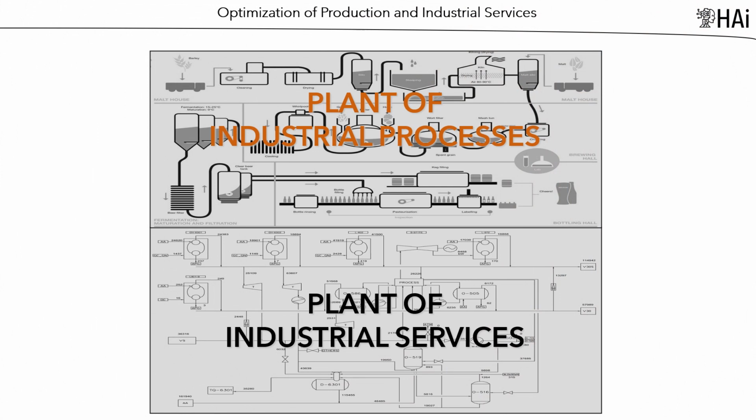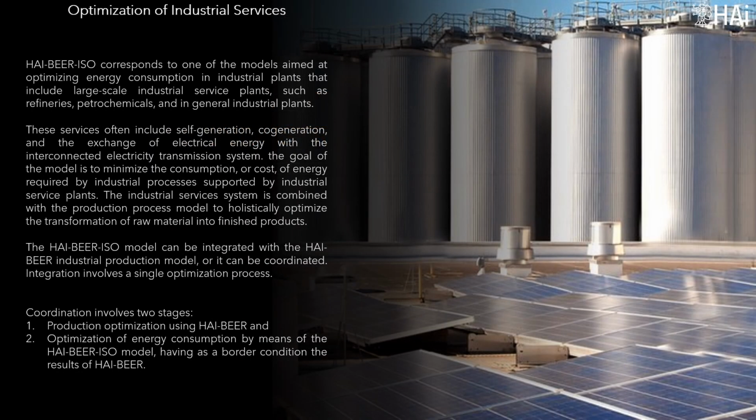The second step in optimizing energy efficiency is the integration of the industrial process plant with the industrial services plant. The optimization of industrial services corresponds to a mathematical model oriented to the optimization of energy consumption in industrial plants that include large-scale industrial service plants, such as refineries, petrochemicals, and in general manufacturing industrial plants. These services often include self-generation, cogeneration, and the exchange of electrical energy with the interconnected electricity transmission system. The goal of the model is to minimize the consumption, or cost, of energy required by industrial processes.